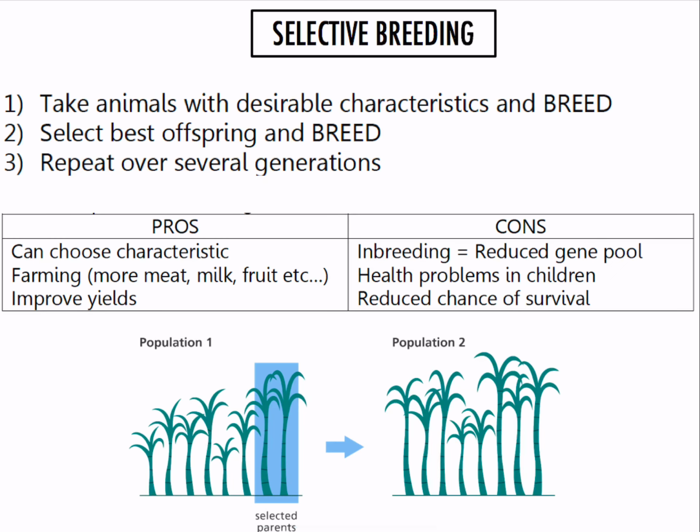Selective breeding is similar to natural selection. The only difference is that human beings decide what characteristic should be picked and should continue to the next generation. For example, in this scenario, the humans want taller plants, so they pick the tallest ones and make them breed, and then from the offspring, they pick the tallest ones and make them breed. They do this for several generations until over time all the plants have become taller. This is not just plants but also animals as well. There are pros and cons, so make sure you understand all of those.